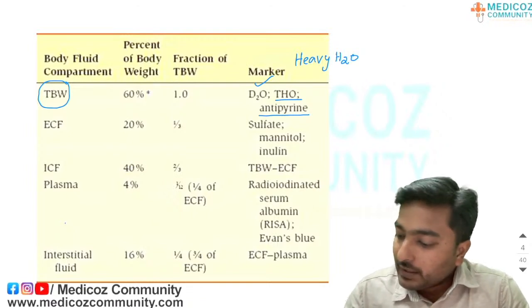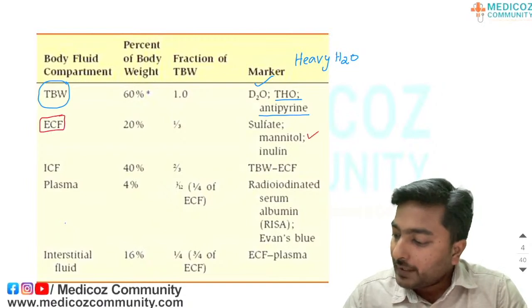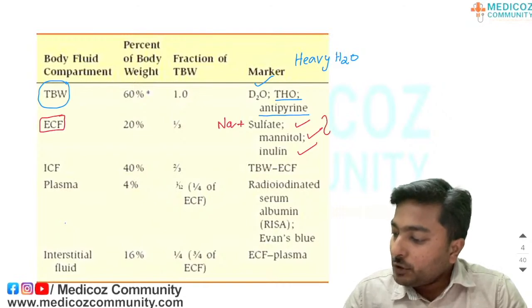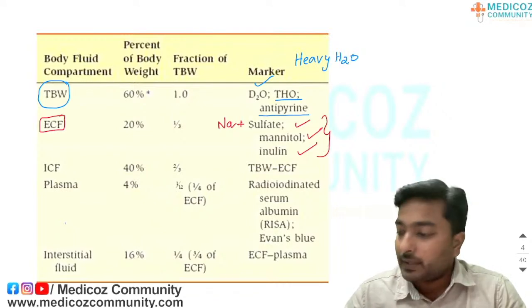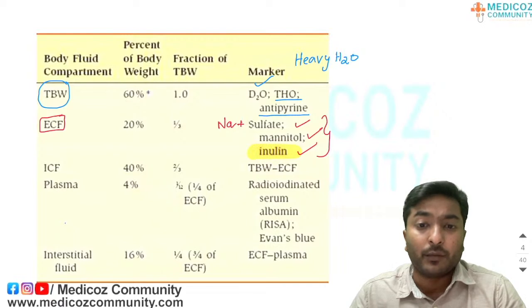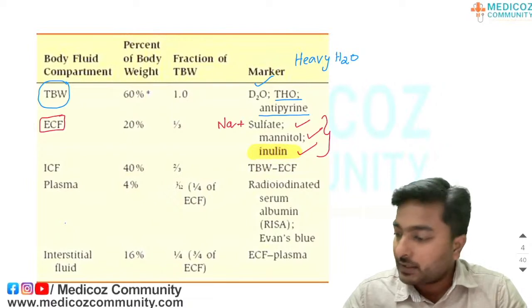And in order to measure extracellular fluid compartment, we have these markers available: mannitol, inulin and sulfate. Sulfate will be radio labeled with sodium. Among the markers available to measure the extracellular fluid compartment, the best marker available is inulin. Inulin is the best to measure the extracellular fluid. This is another MCQ, it can be asked. Best marker to measure the extracellular fluid compartment.